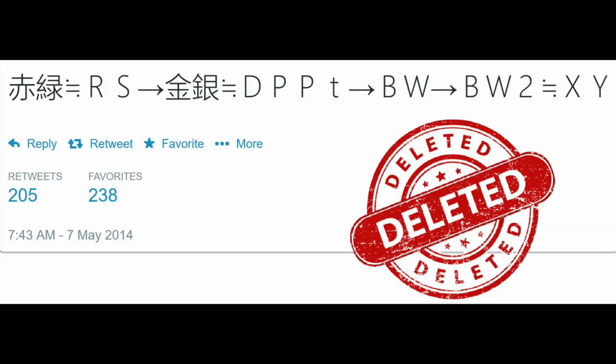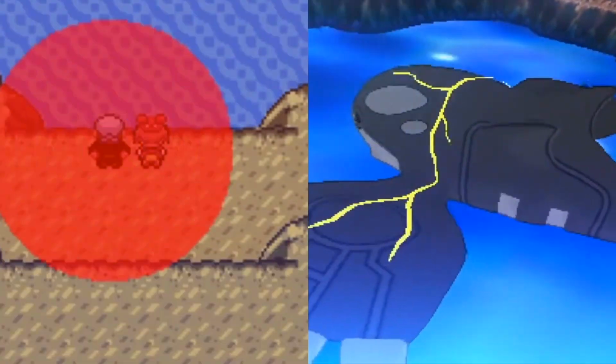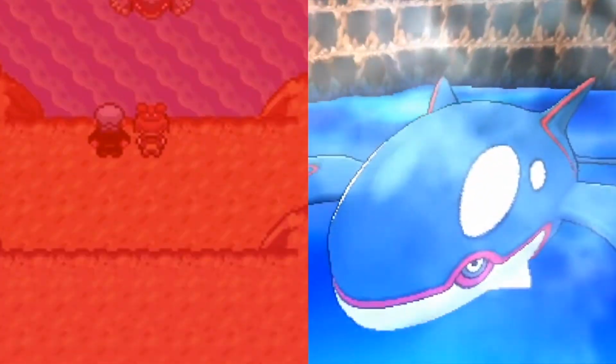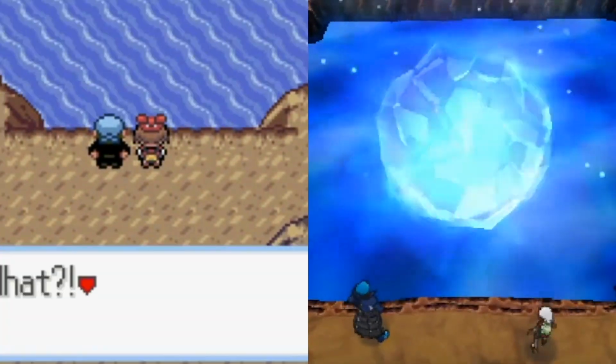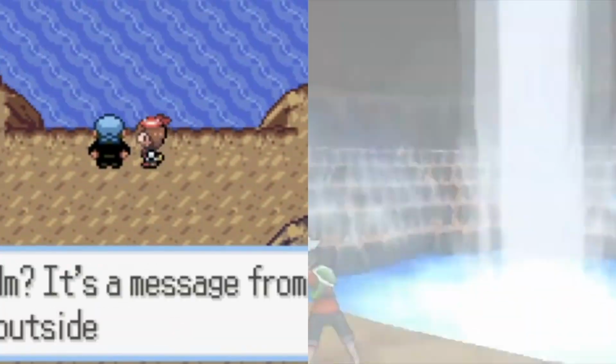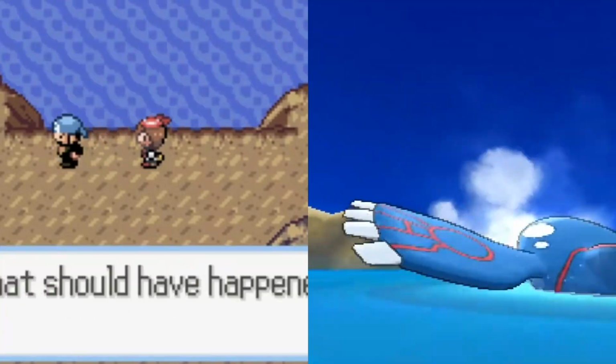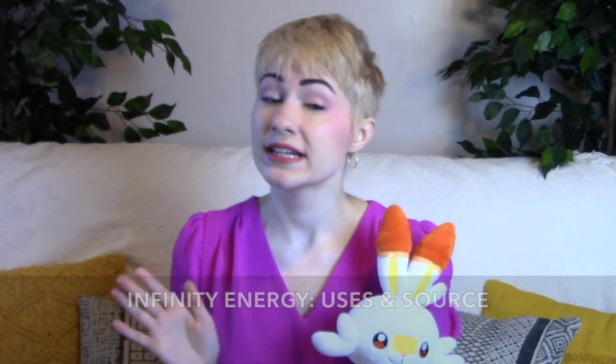Because of the official timeline post, we know that X and Y take place at the same time as Pokemon Black 2 and White 2, which means they take place about 2 years after Generation 5. When it comes to Omega Ruby and Alpha Sapphire, they have similar events to Gen 3, but because of reasons that I'll explain when I talk about Gen 7, they actually occur much later in the Mega Universes than in the non-Mega Universes. To understand the split between Mega Universes and non-Mega Universes, we're going to need to look at